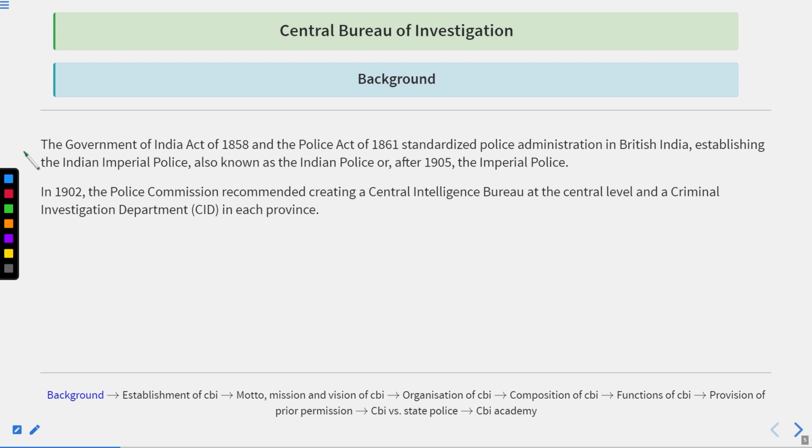Then how the Government of India Act 1858 and the Police Act of 1861 standardized the police administration in British India, how the names changed over the period of time, and when the Central Intelligence Bureau at the central level and the Criminal Investigation Department, CID, were introduced in India. So that was the background of the police administration in India on which we had discussed.